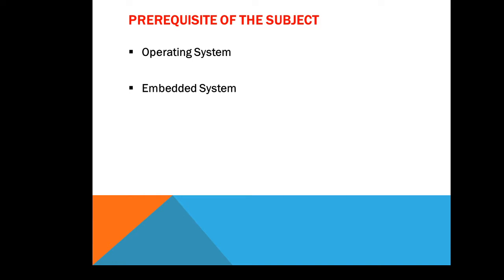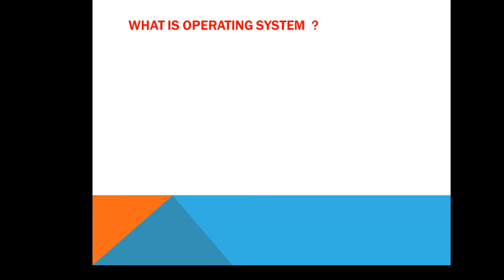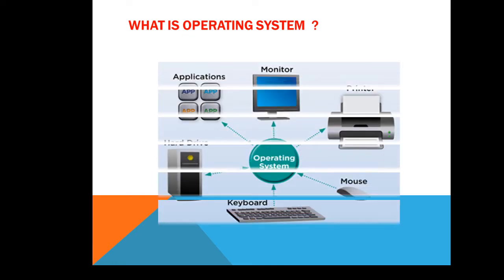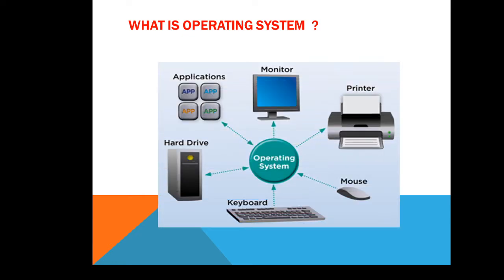If we have prior knowledge about these two subjects or introductory knowledge about the subject, then it will be easy for us to understand all the concepts of real-time operating system. So we will start with what is an operating system. The figure shows how the OS is able to manage, control and handle all the devices together.